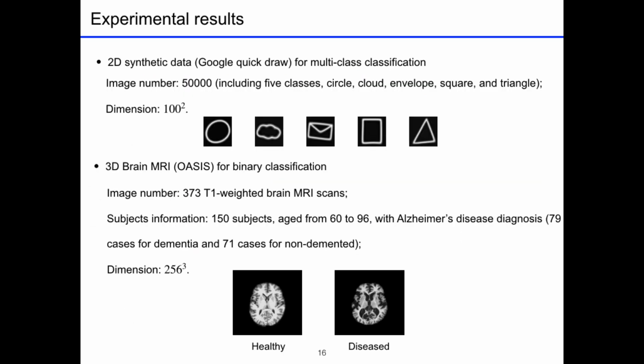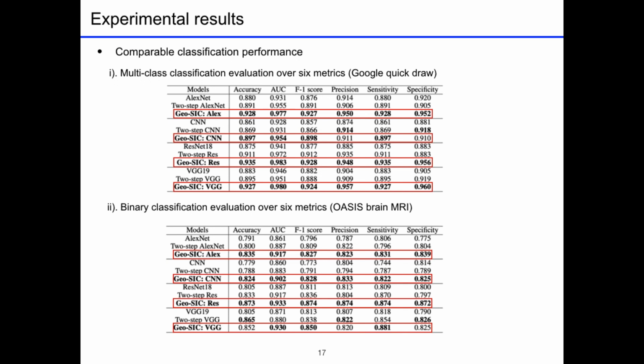To validate our framework, we test Geo-SIC on both 2D and 3D data. For 2D, we choose 50,000 images from Google QuickDraw for multi-class classification. For 3D, we use brain MRI scans with Alzheimer's disease diagnosis. We compare our joint model with 4 different classification backbones and two-step approaches, which pre-extract geometric features, then put them into a classifier in a disjoint way. For overall classification, our model achieves better performance over 6 evaluation metrics.